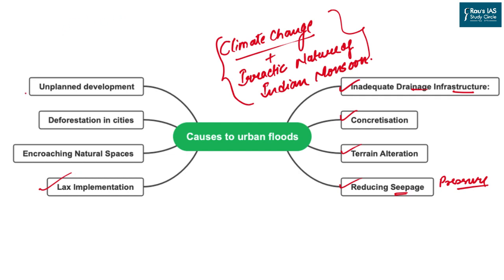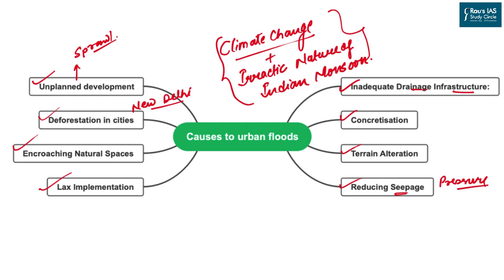We have issues related to the encroaching of natural spaces. It means that the areas such as wetlands, which are in and around the urban cities, are now being encroached by human settlements. We are also going through the deforestation of the cities. The best example here is New Delhi, where 3 years back there was a controversy related to the cutting down of trees in order to construct a housing society. And lastly, we have unplanned development. It includes the development and expansion of sprawls across the Indian towns.